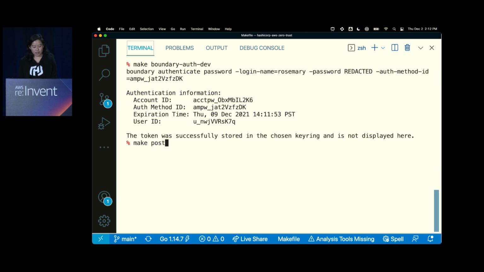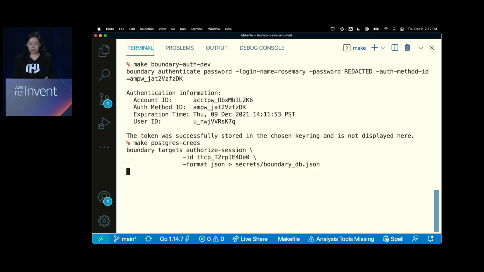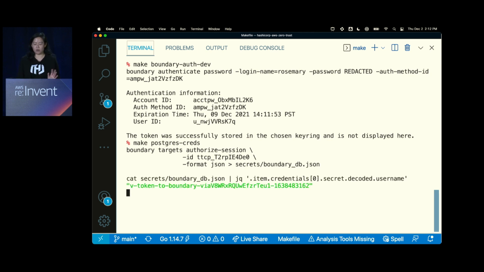Now I'll show you the authorized session, which is a little bit of what Jeff mentioned. Remember, it's a two-step process. There's the authorization piece, and then there's the actual connection piece. With the authorization piece, Boundary will authorize you to retrieve Vault credentials, but you can choose to use these manually. So what I'm running is the command boundary authorize session, so that I can manually retrieve the Vault credentials for the database and use them for debugging or other purposes.